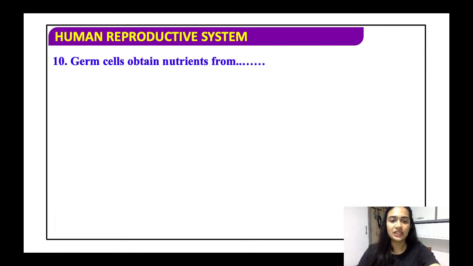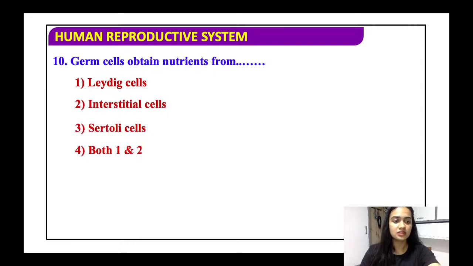Germ cells obtain nutrients from: Leydig cells, interstitial cells, Sertoli cells, or both 1 and 2. As I told you, the Sertoli cells, also called the nurse cells, have the main function of providing nourishment. Apart from nourishment, can you all tell me what the Sertoli cell does? I think what I speak reaches you 10 to 12 seconds late, so let me tell you.